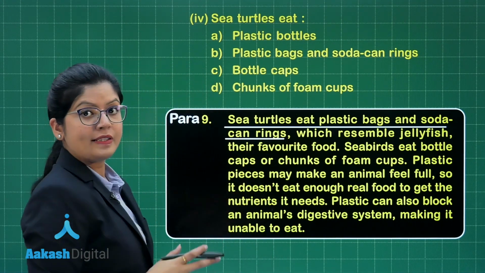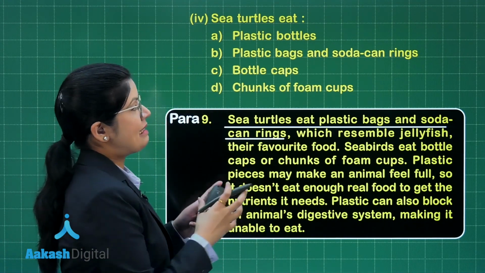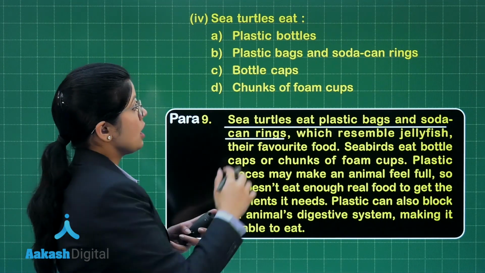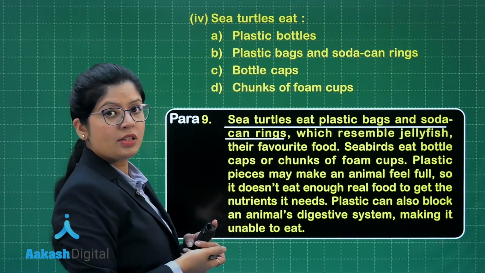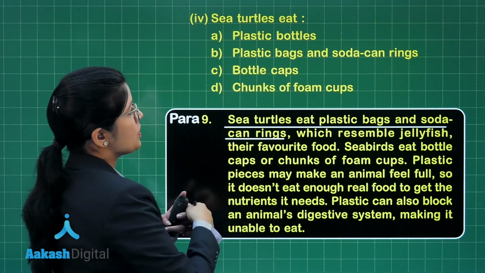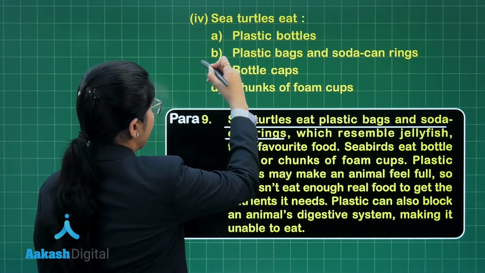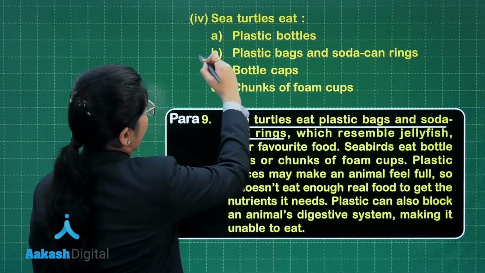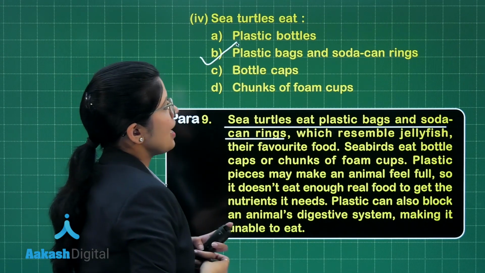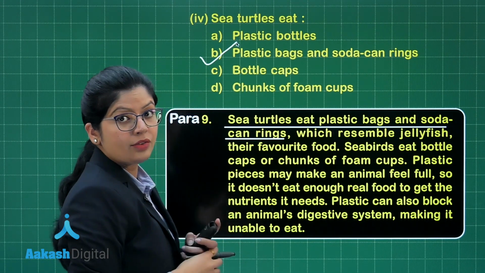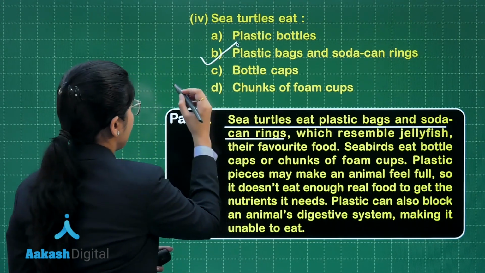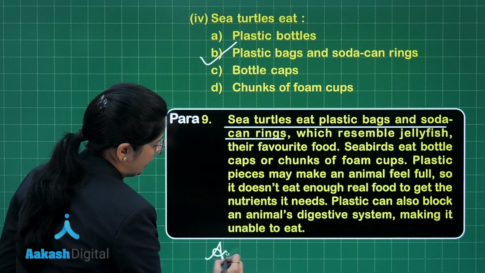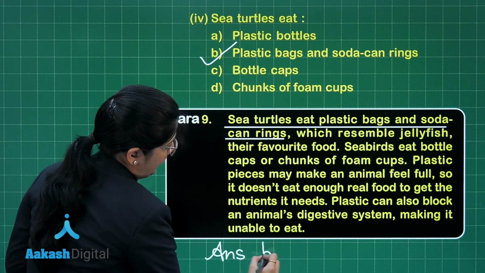Now, the very first line talks about what these sea turtles are forced to eat. That is exactly what my question is asking. Which option establishes this? Option B clearly states plastic bags and soda can rings. Therefore, my correct answer should be option B.